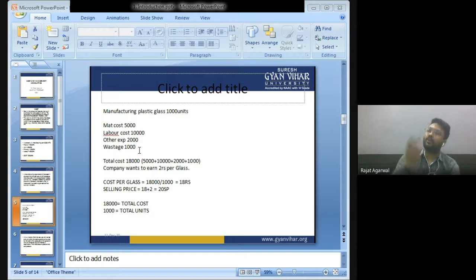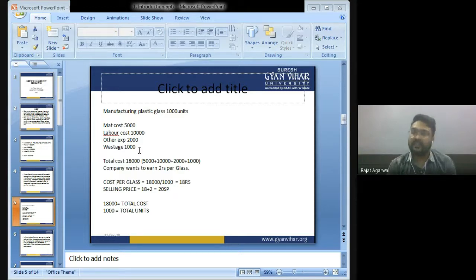Company wants to earn rupees 2 per glass. So company will sell glass at 18 plus 2, 20 rupees. If a company sells a glass for 20 rupees, out of this 20, 18 rupees is the cost of the company and 2 rupees is the profit, because the company wants to earn rupees 2 per glass. That's why costing is very important.